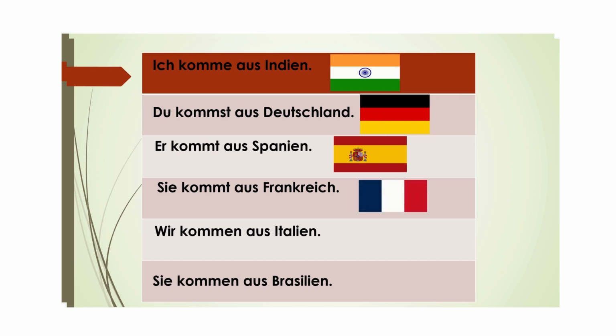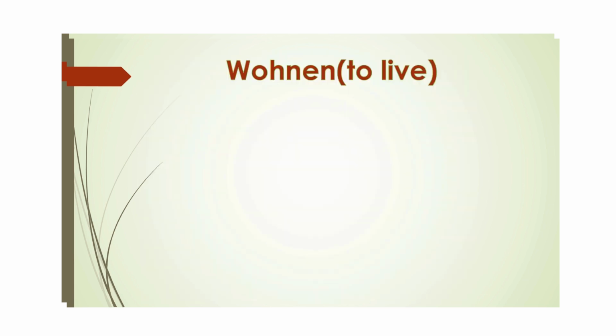Wir kommen aus Italien. We are from Italy. Sie kommen aus Brasilien. They are from Brazil. So these are the names of different countries. Basically the verb kommen is used to describe where you originated from, like your origin, your motherland. Kommen is basically used with a country's name.